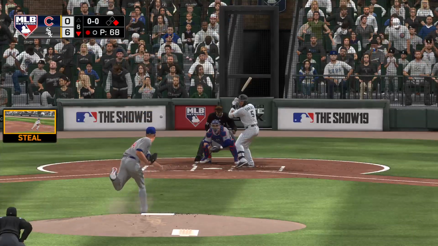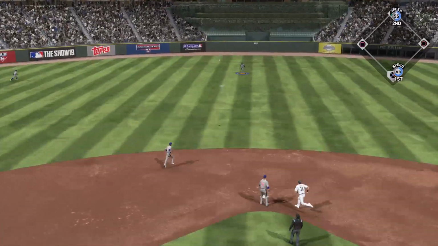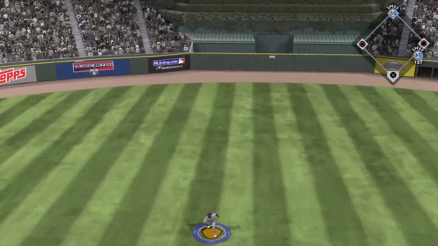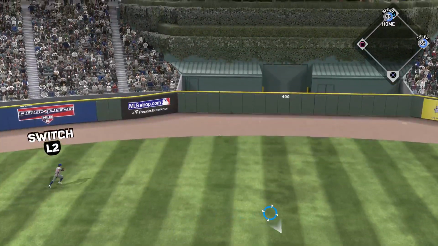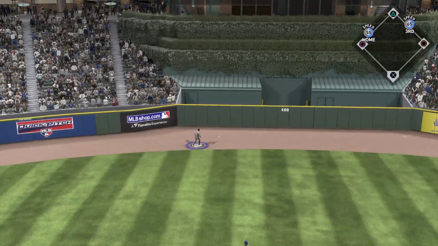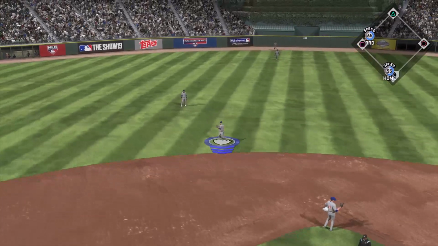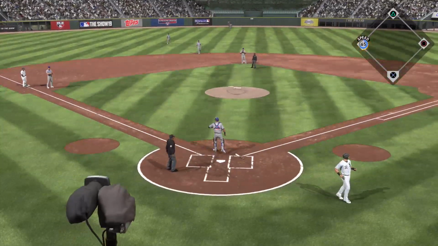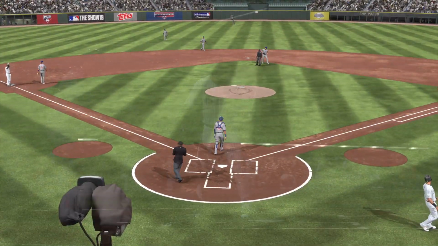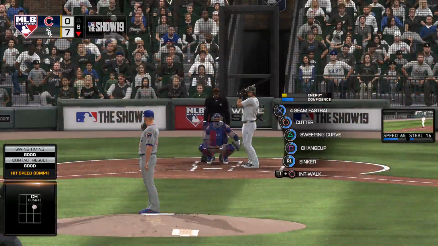Here's the first pitch to him. Runner goes for second. Line drive to center field. And the Sox keep pouring it on. This is extra bases as well. Long throw to the plate. And he's in safely at third. As also on the play, a run comes across to score.